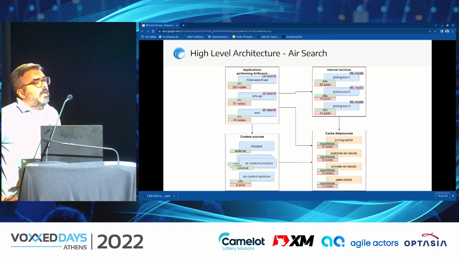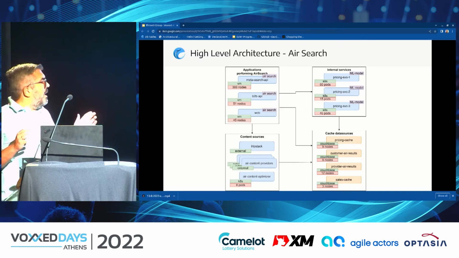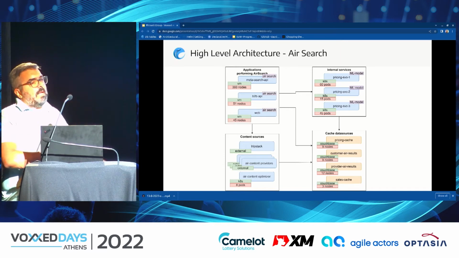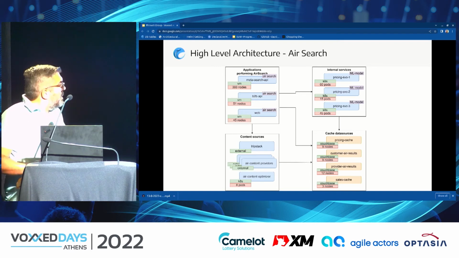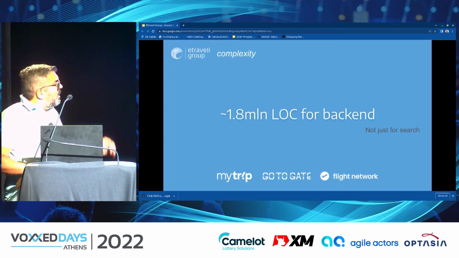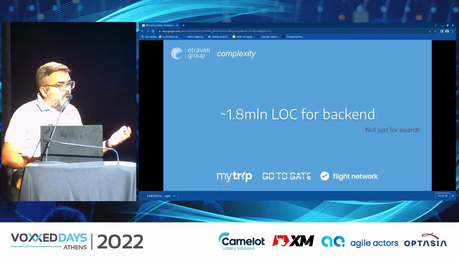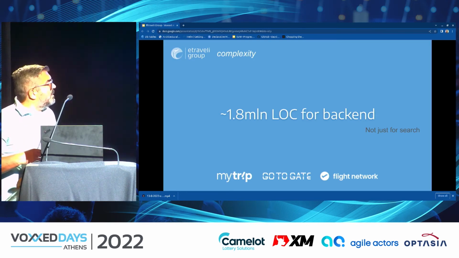We are currently in a hybrid cloud infrastructure, so we have virtual machines running in data centers. We have Kubernetes pods running on Kubernetes clusters, both on private cloud and public cloud. And we have a very big core system. It is more than 1 million lines of code, not only for search.